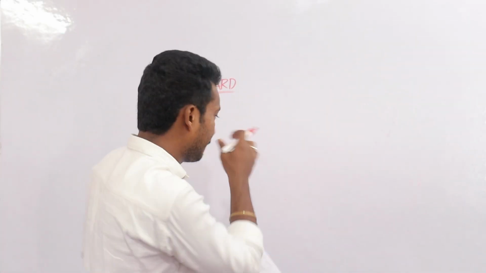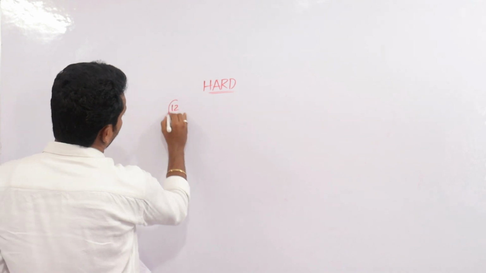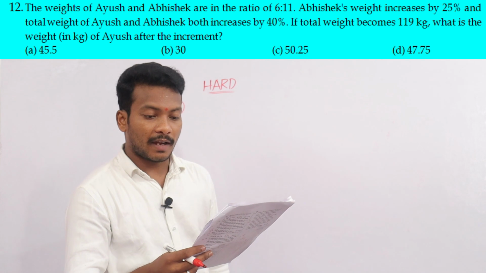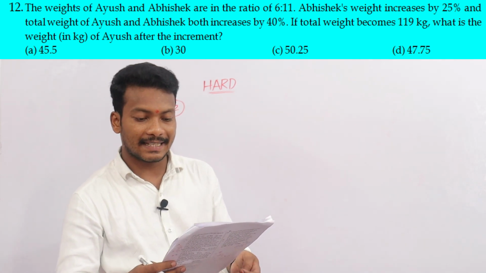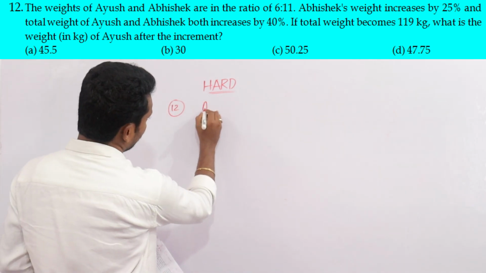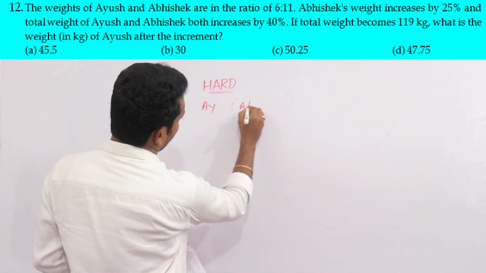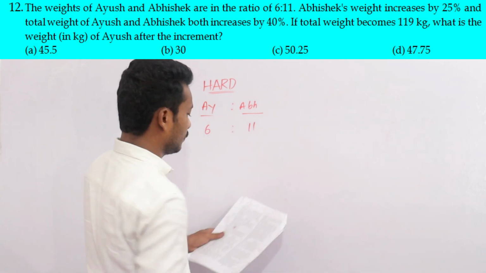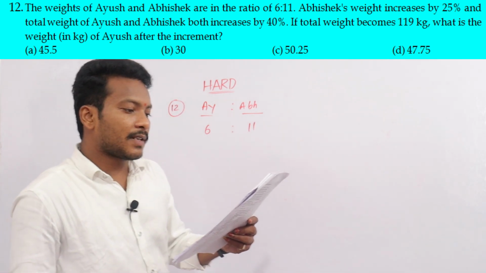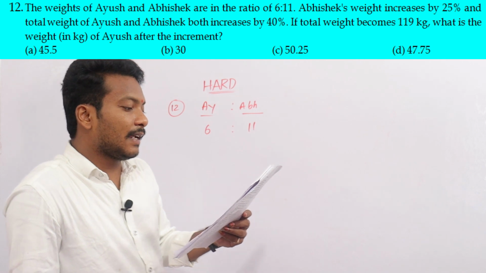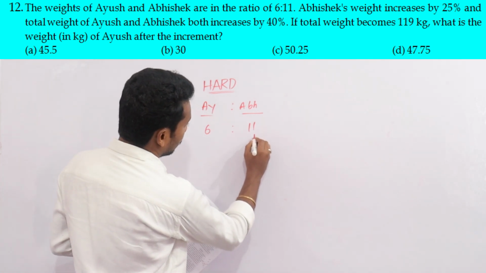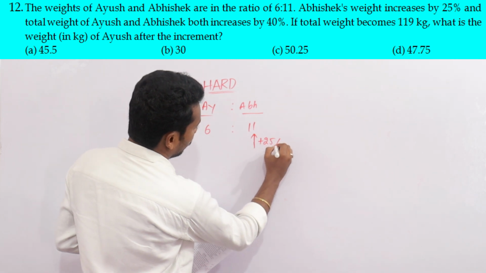Next, 12th question. The weights of Ayush and Abhishek are in the ratio of 6:11. Abhishek's weight increases by 25%.